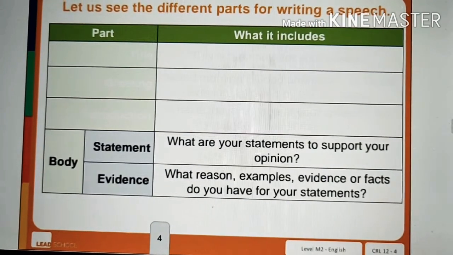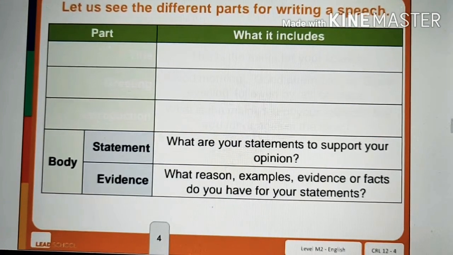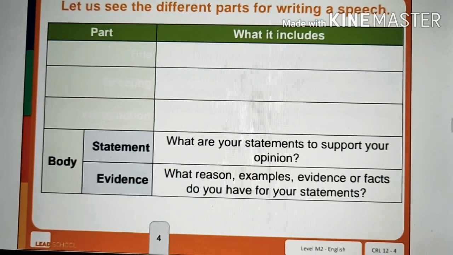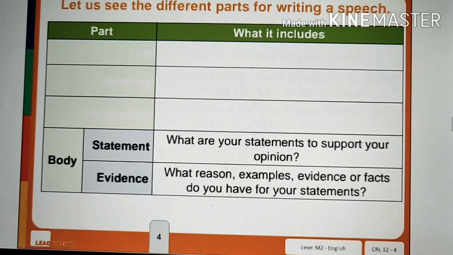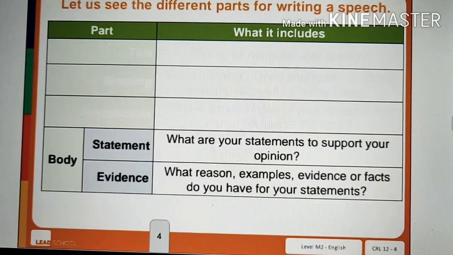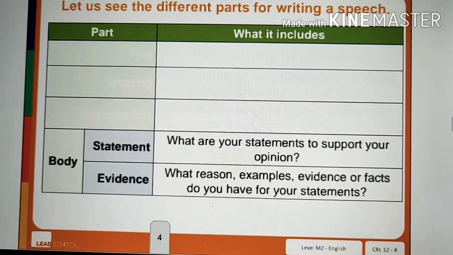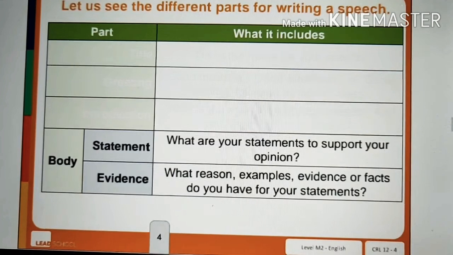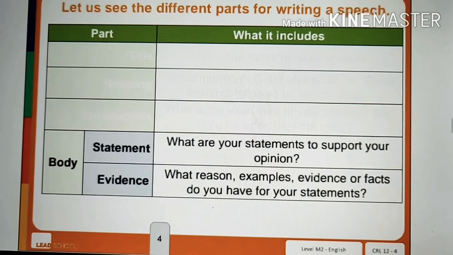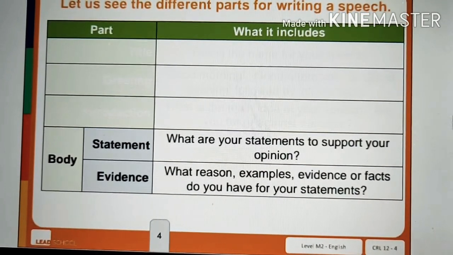Next is the body of the speech, which means first statement and then evidence. In statement, what you will write is what your statements are to support your opinion. So what is your opinion? First of all, it matters that you are in favor or against. Then evidence: what reasons, examples or facts do you have for your statement? If you are against, you must have some evidence and reasons why you are against.